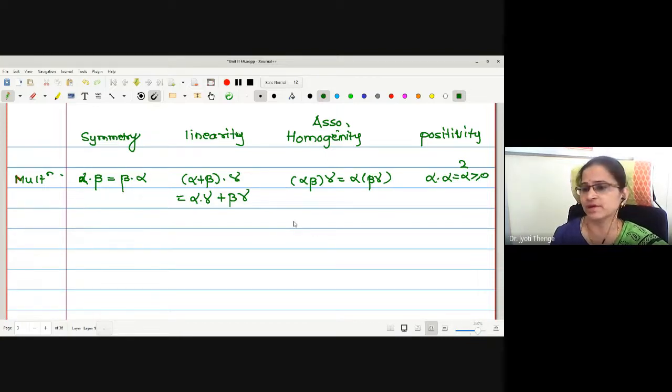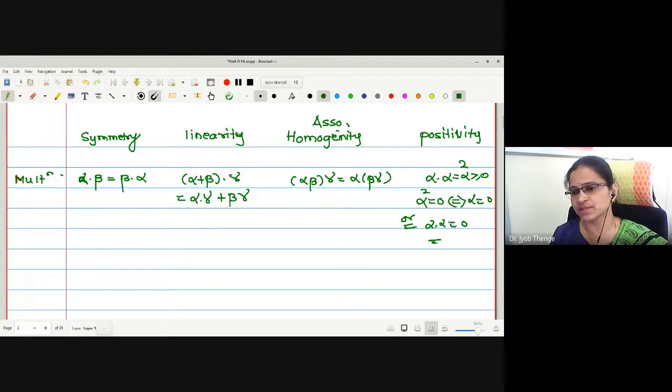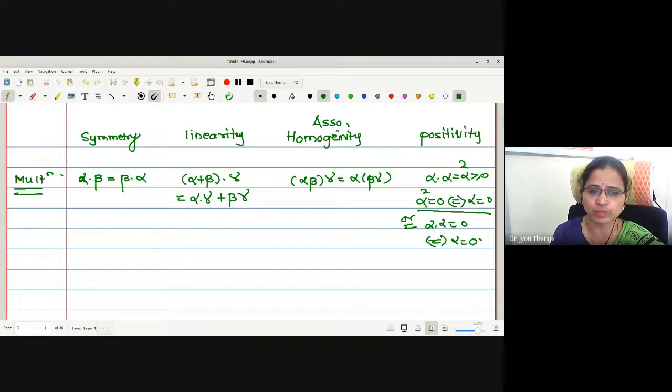Alpha dot alpha is alpha square, and alpha square is always non-negative. Alpha square is 0 if and only if alpha equals 0. That is, alpha dot alpha equals 0 implies and is implied by alpha equals 0. This is an important property we have in usual multiplication.